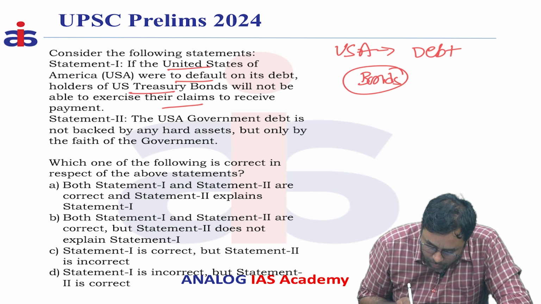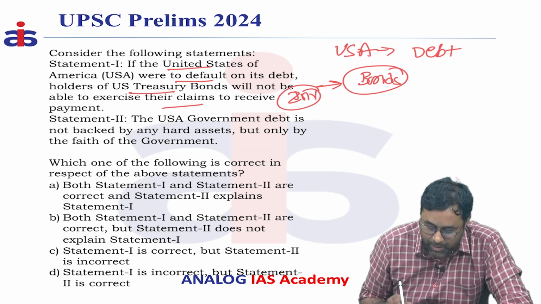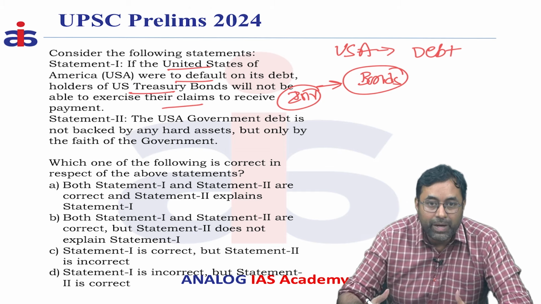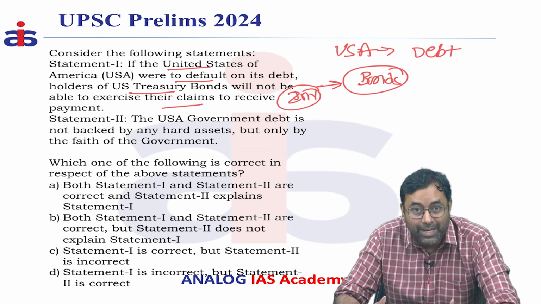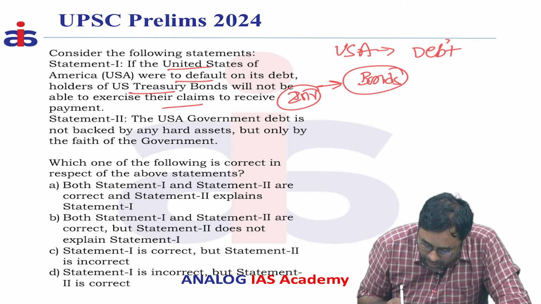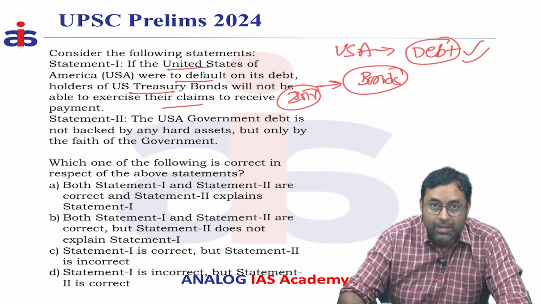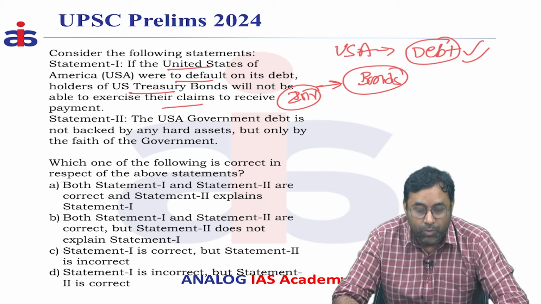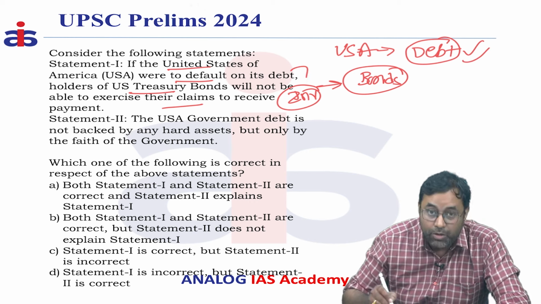There are some people who invested in the bonds of the US government and they are expecting good returns from those bonds. In the recent past, if the debt ceiling of the US is not increased, the position of the investor is a question mark.